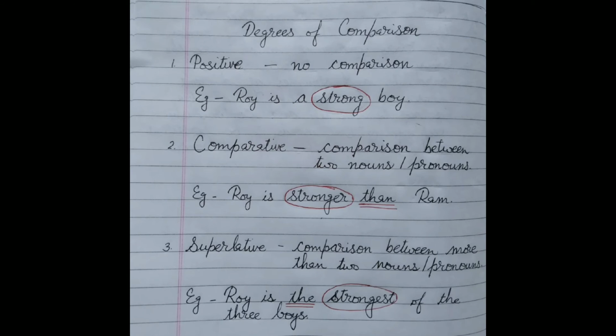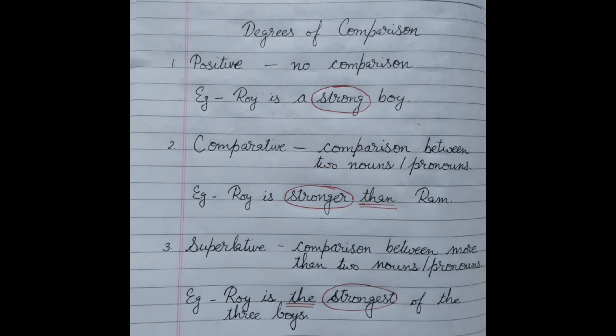Second, comparative. Comparative degree shows comparison between two nouns or pronouns. Example, Roy is stronger than Ram. Here there is comparison between Roy and Ram. There are two nouns. So, strong has become stronger. And to show comparative degree, we use THAN after the adjective.